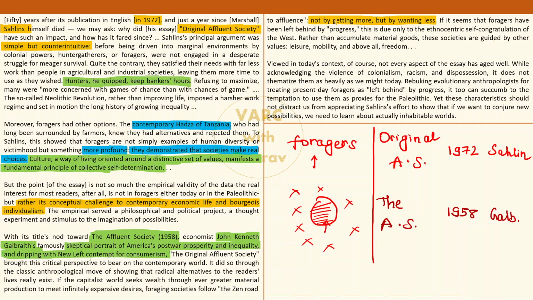Coming back, so what is the thought process of forager society? Let's jot this down in clear words. Foragers, they believe this: हमको ज्यादा नहीं चाहिए, हमको कम से कम चाहिए, wanting less, जरूरत ही नहीं है. Okay, if their life proceeds like this, this is how foragers are defining their life, defining prosperity.